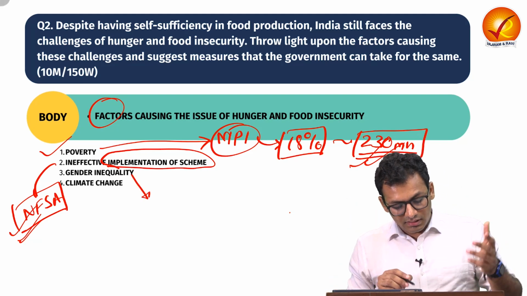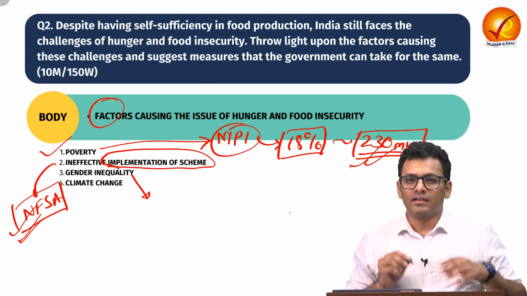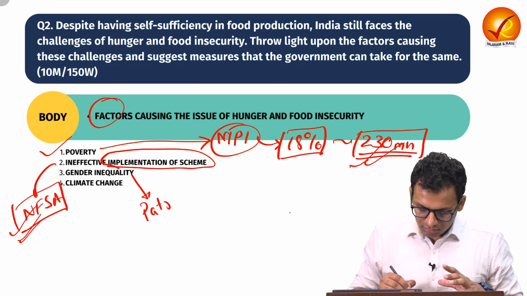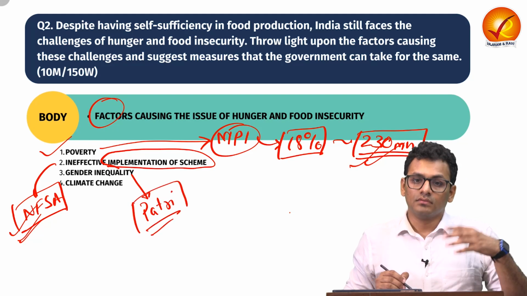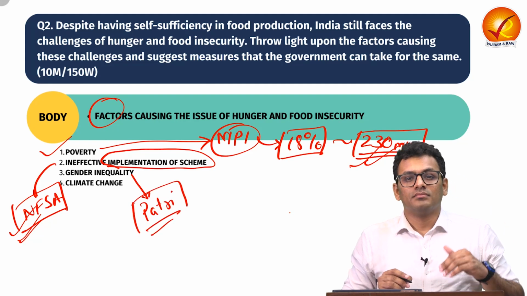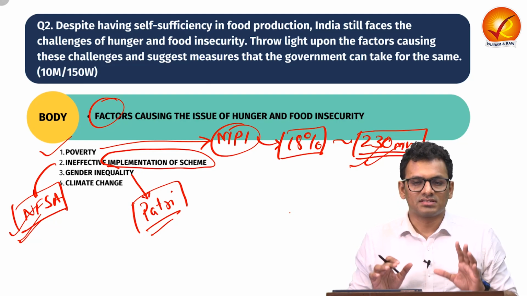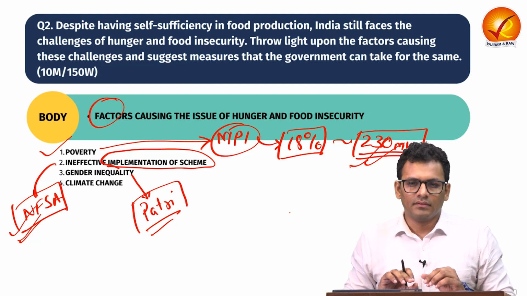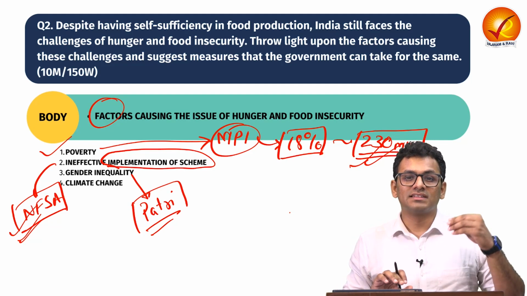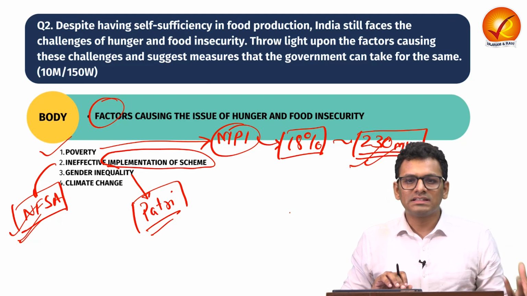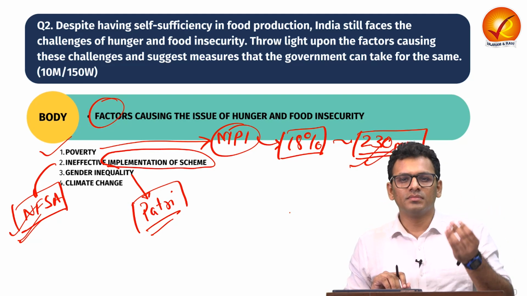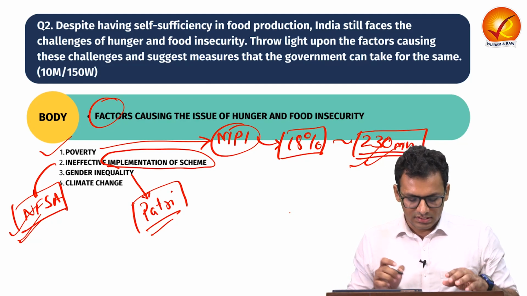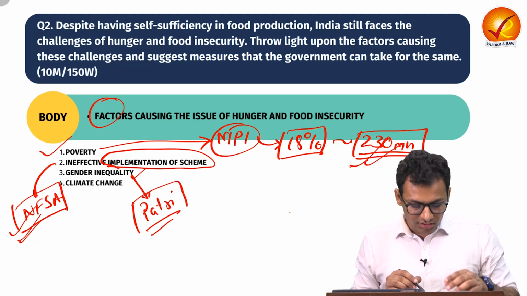Then we have another element of gender inequality, where we have seen that how Indian society is patriarchal in nature, and because of that kind of ideological system, we have seen that women face a lot of discrimination. We have also seen through economic survey that how there is son meta preference. All this translates into exclusion of women from proper network of food security. So gender inequality also is a point.